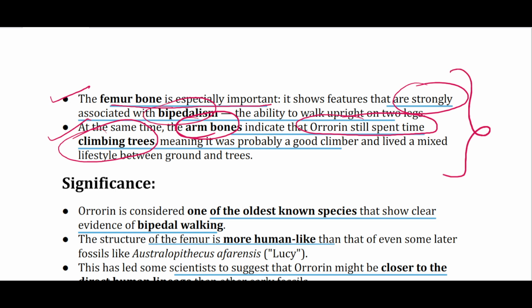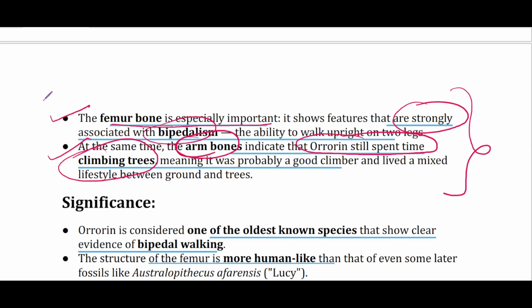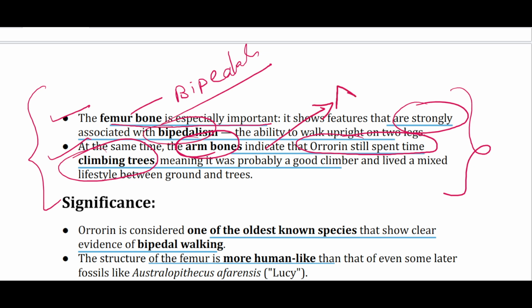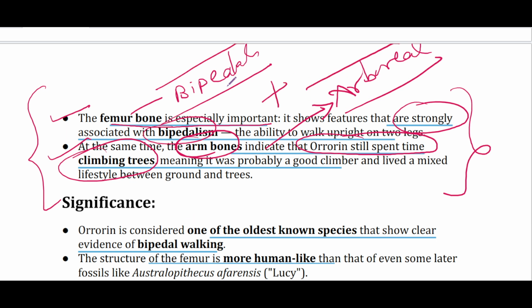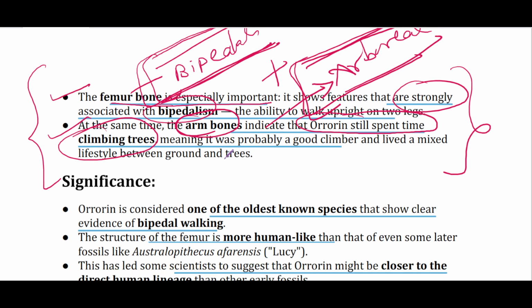So you can see here two transitional features, a mixture of two different features. The femur bone shows features of bipedalism, whereas the arms show features of an arboreal lifestyle. It is usually believed that during the late Miocene, when there was open grassland, our ancestors might have mixed both these features, the arboreal one and the bipedal one.